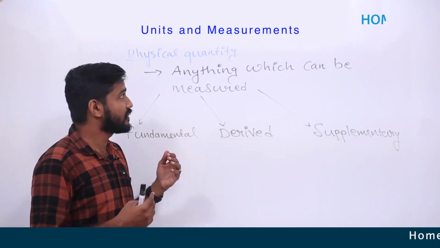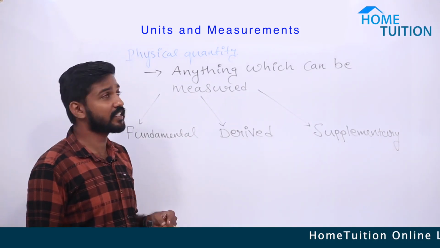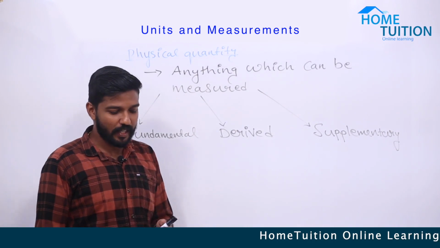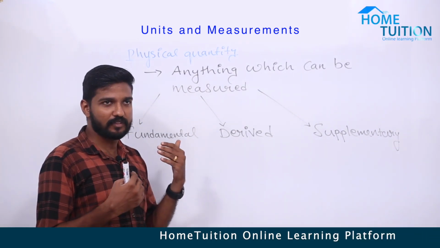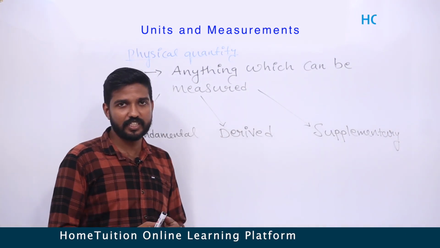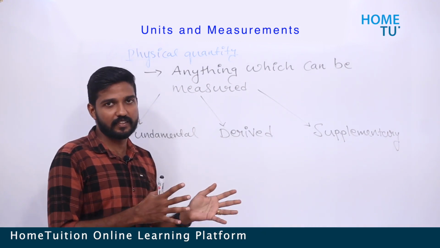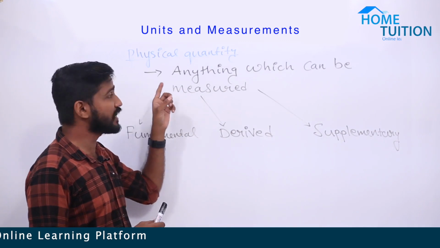Hi everyone, today we are going to discuss chapter number 2 in plus 1 physics, units and measurements. In this chapter we are going to learn about different types of physical quantities, then units, dimensions, and error analysis. First of all, we are going to learn about physical quantity.